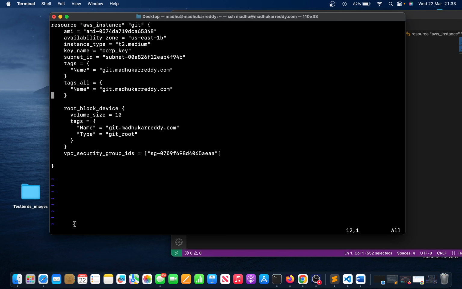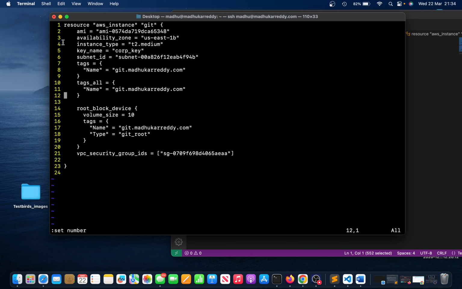So if you don't see insert, as I said, it's in command mode, then press colon, that's a shift and the key next to L. Then what you can do, just type set space number, so it's going to set line numbers. So that makes it easy for you to do.